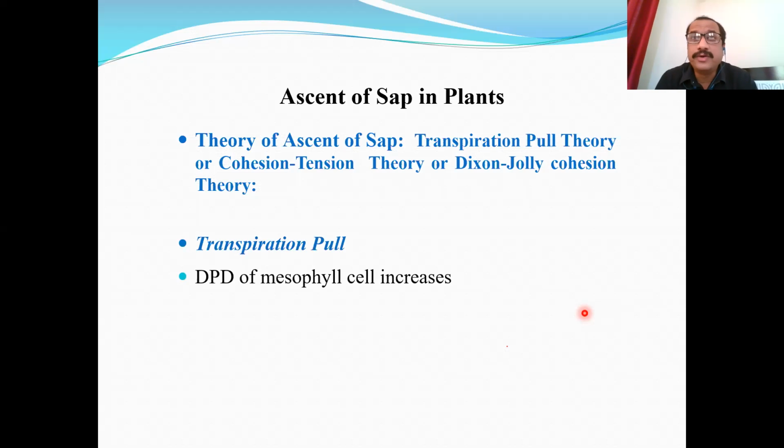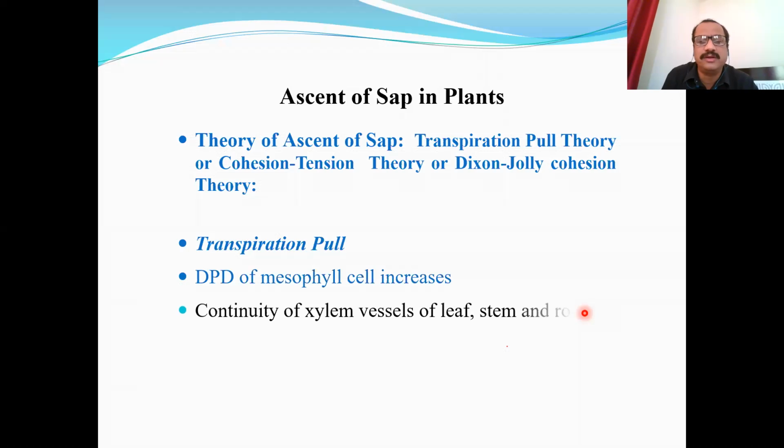When transpiration takes place at the aerial surfaces, at the surfaces of the leaves, water is removed from the leaves through stomata by evaporation. When water is lost in the form of water vapors from leaves through stomata, there is water deficit, there is water loss, and therefore the DPD, diffusion pressure deficit, of mesophyll cells increases. Their osmotic pressure increases. They become water deficit. There is a sort of formation of tension, a sort of suction force or suction pressure.